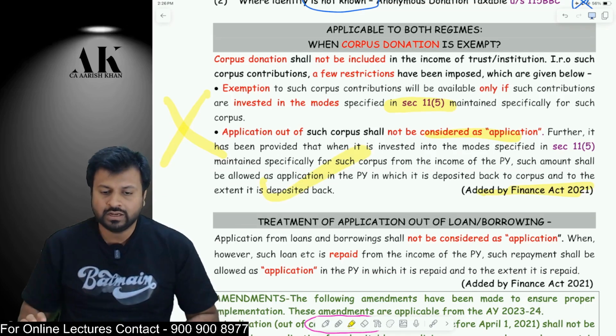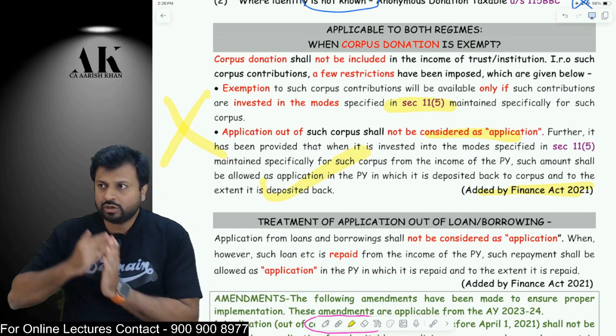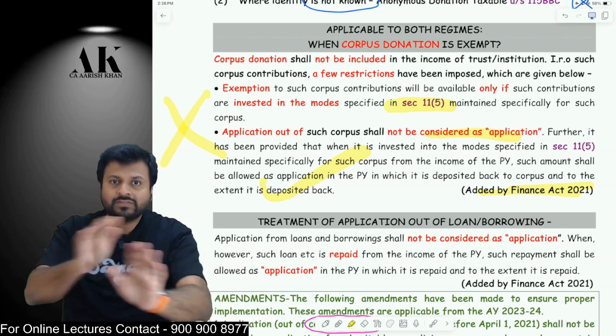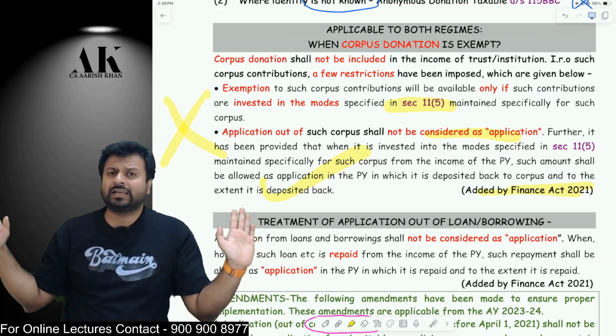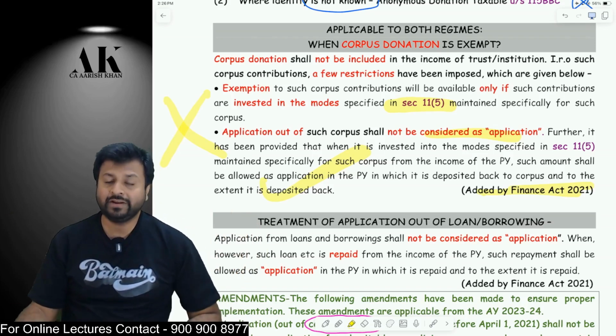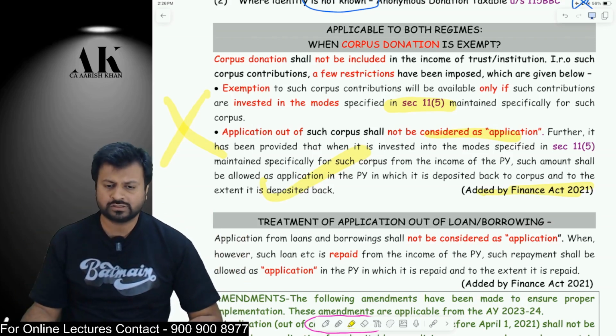So be very careful. When you receive the corpus donation, you will not get the exemption directly. You have to invest that corpus donation in the 11.5. When you withdraw and use it for the purpose of the trust, it will not be allowed as an exemption. But when you deposit back the money in the corpus, when you deposit back the money in 11.5 modes, then in that year you are going to get the exemption. So before 2021, all those things were not there.